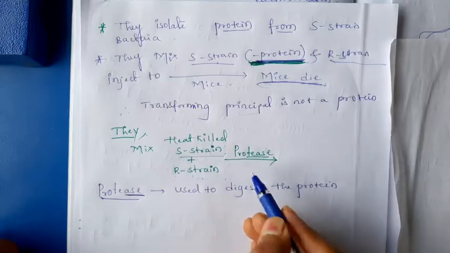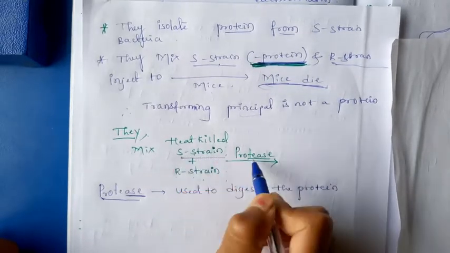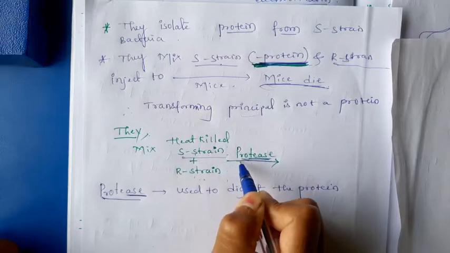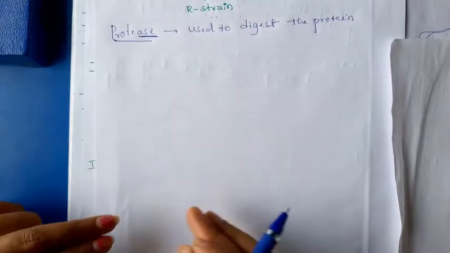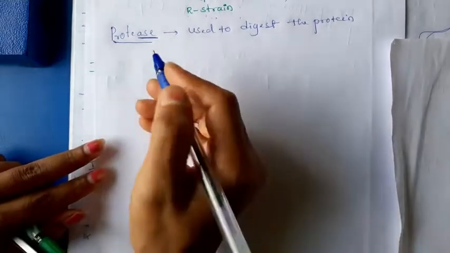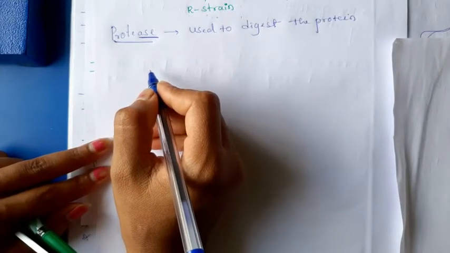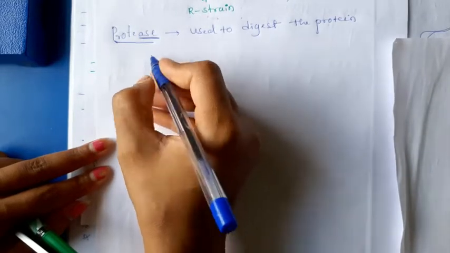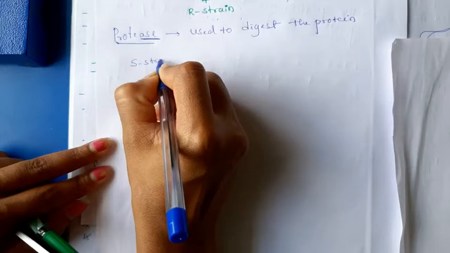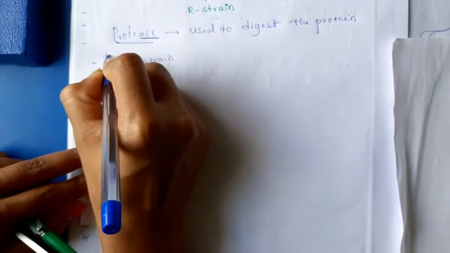Avery and MacLeod followed this one: heat-killed S strain.